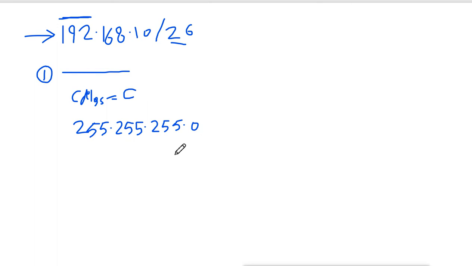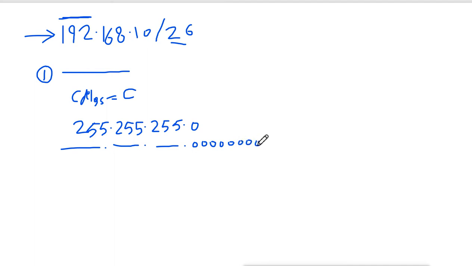Now you will convert the default subnet mask into binary. These first three octets' bits are all on, dot, on, dot, on. We can't change this, this is the default. The remaining bits are off, that means 1, 2, 3, 4, 5, 6, 7 and 8.